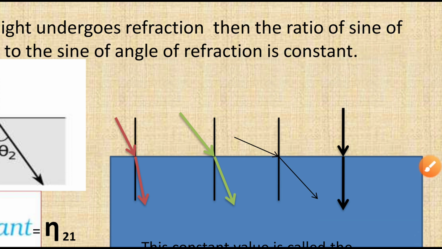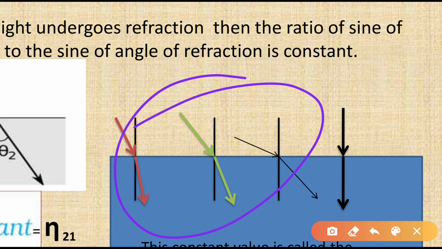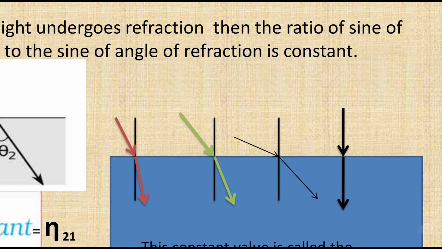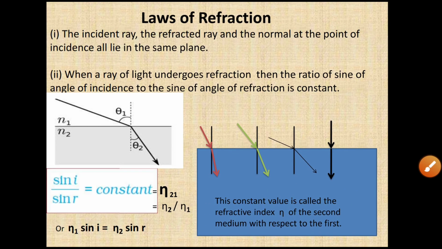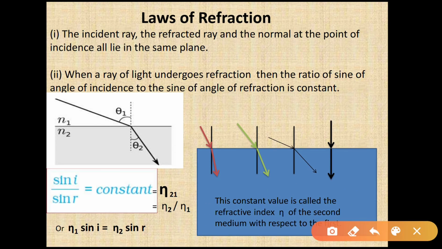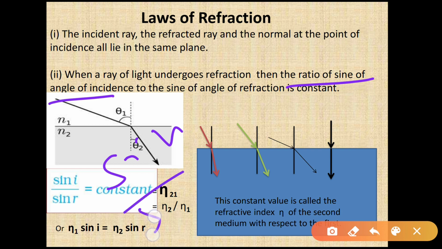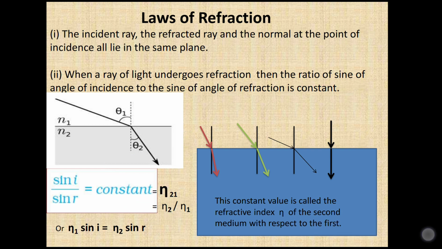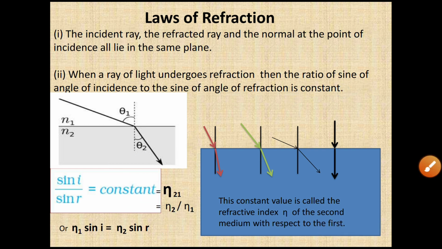So in all these cases we get the same ratio, and that is the second law of refraction, which is known as Snell's law. That is, when a ray of light undergoes refraction, the ratio sine I by sine R is always constant for a given pair of media.